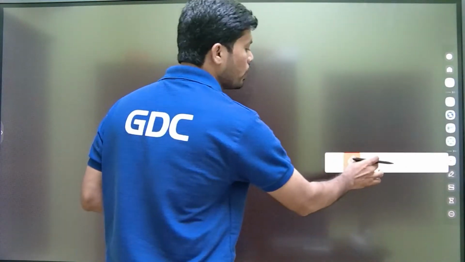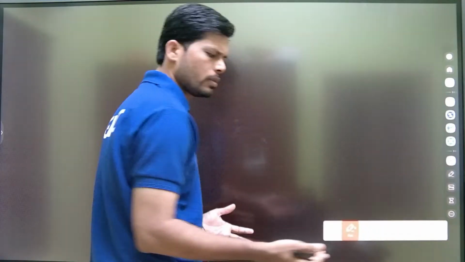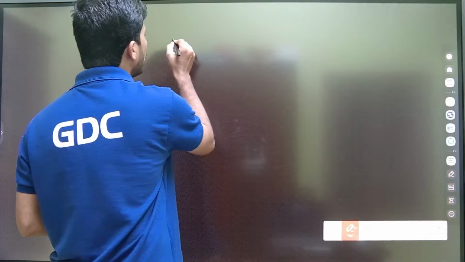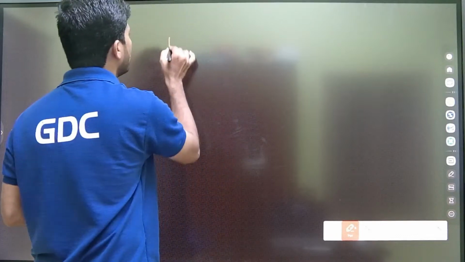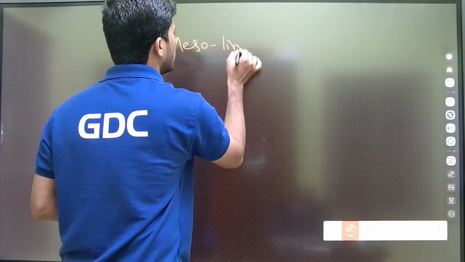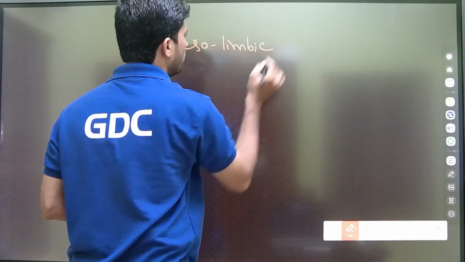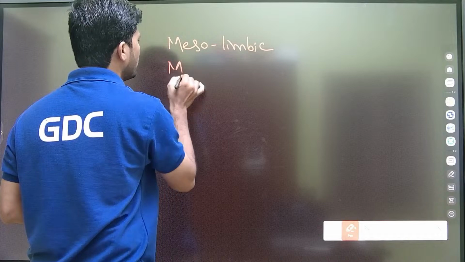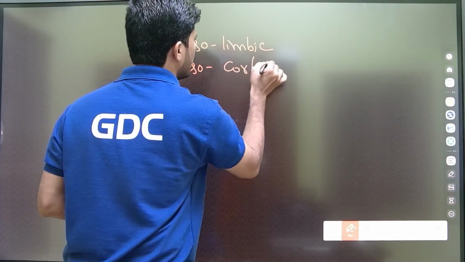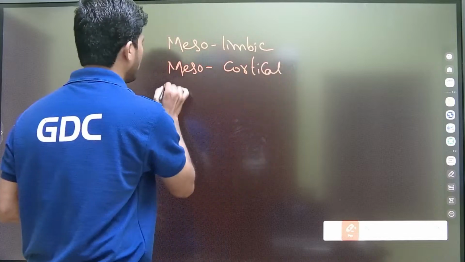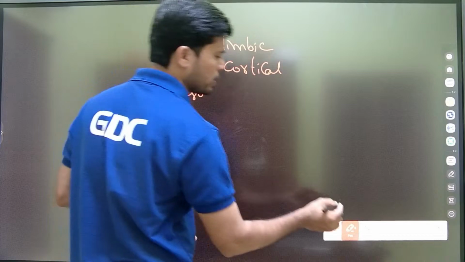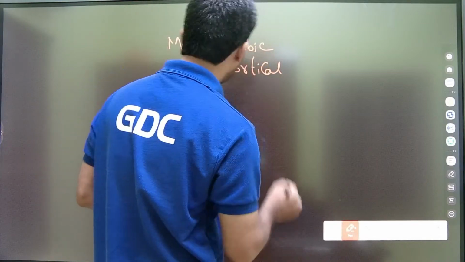Like how national highways run throughout the country, in the brain also there are four highways for dopamine. One is the mesolimbic pathway, second is the mesocortical pathway, and third is the nigrostriatal pathway.